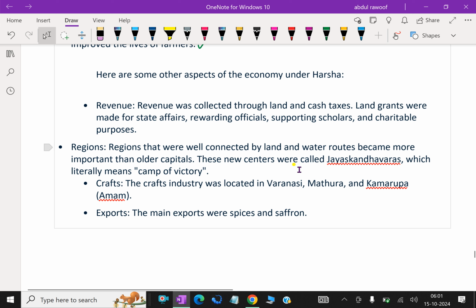These new centers were called Jayagandhavaras, which literally means camp of victory. Exports. The main exports were spices and saffron.